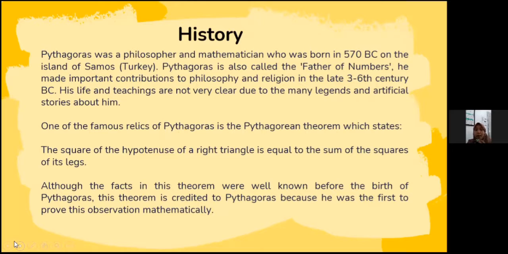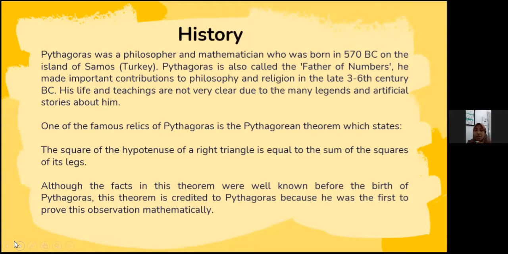History. Pythagoras was a mathematician who was born in 570 BC on the island of Samos, Turkey. Pythagoras is also called the father of numbers. He made important contributions to philosophy and religion in the late 3rd until 9th century BC. His life and teaching are not very clear due to the many legends and artificial stories about him.